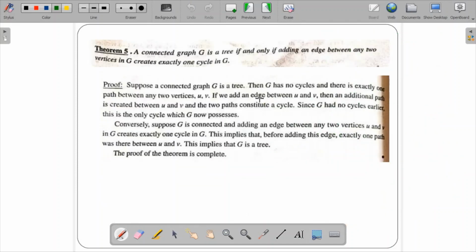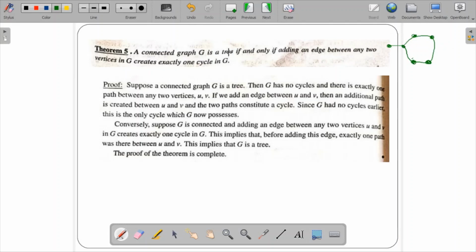The same concept is explained in theorem 5 and theorem 6. A connected graph G is a tree if and only if adding an edge between any two vertices in G creates exactly one cycle in G. For example, taking the previous example, we had two vertices over here, two vertices here, and so on.